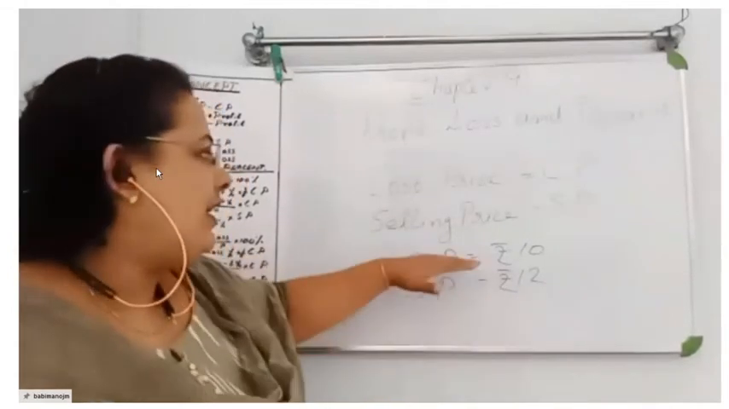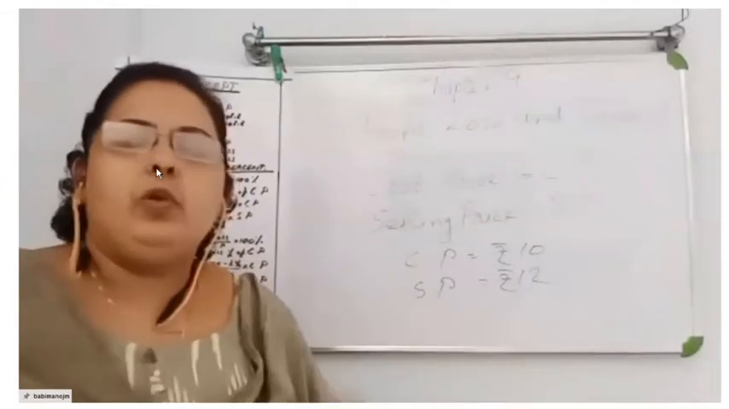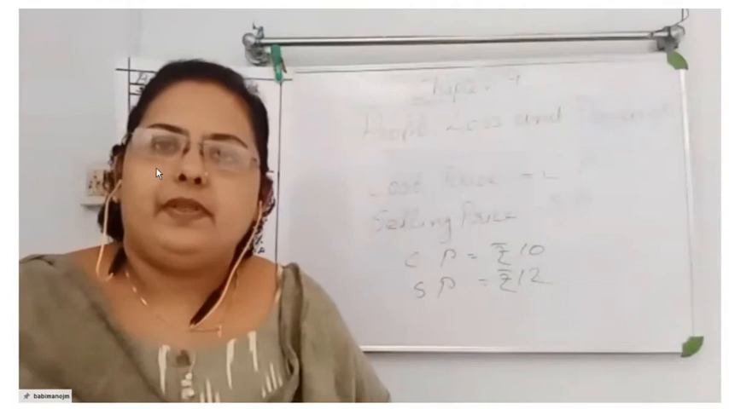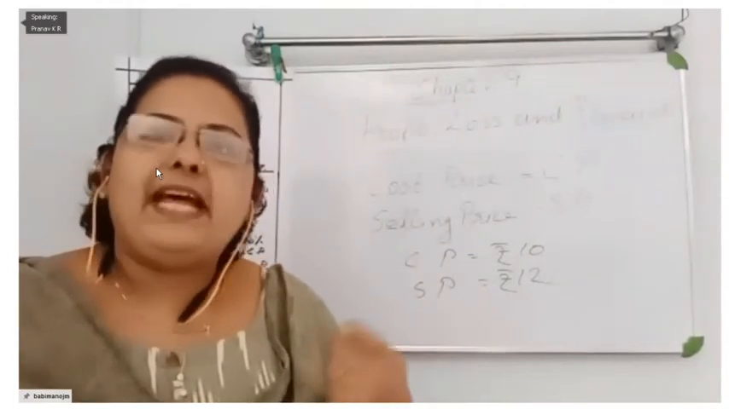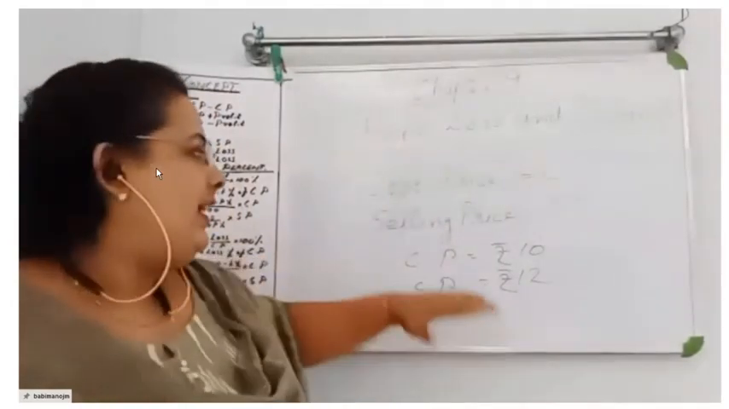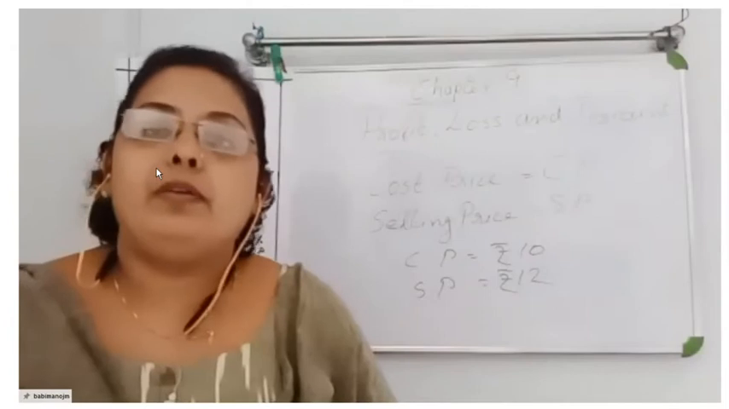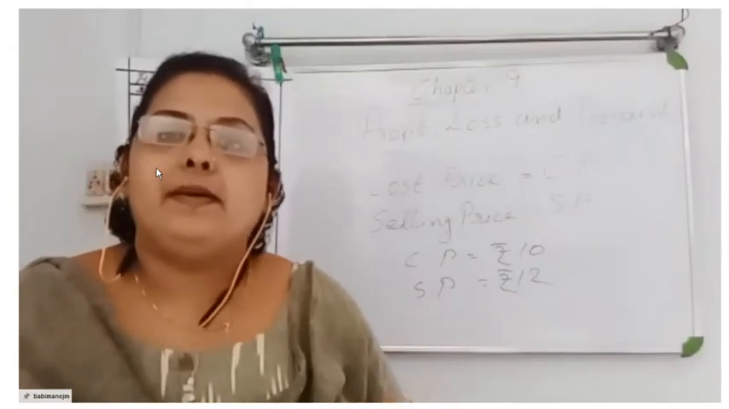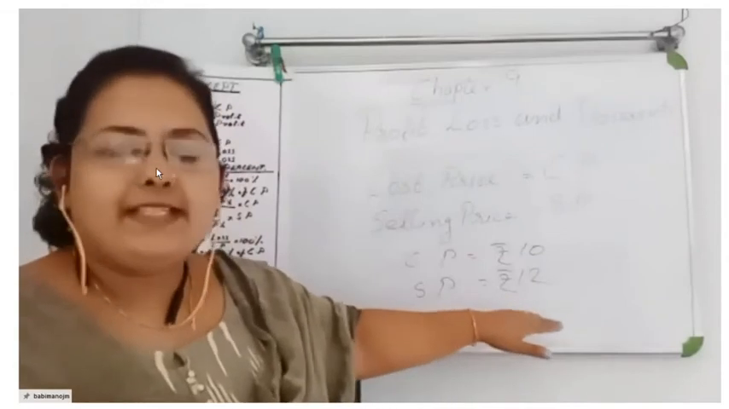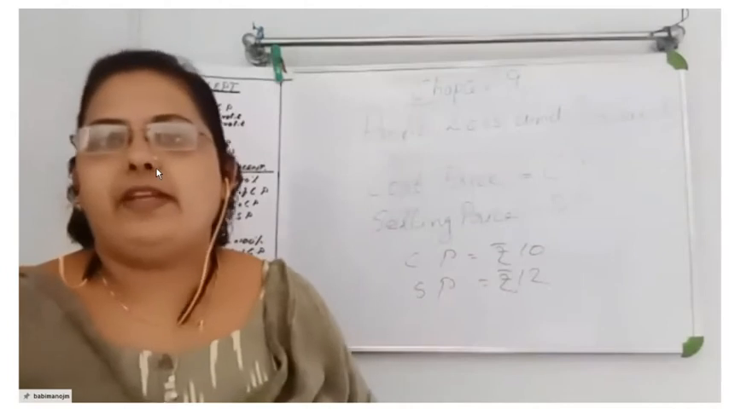Clear? So we got the cost price and we got the selling price. So what I'm getting, am I losing the amount or gaining some amount here? Gaining. That gain is called the profit. How many rupees am I getting more for the chocolate? 2 rupees extra I'm gaining. So that is called the profit.